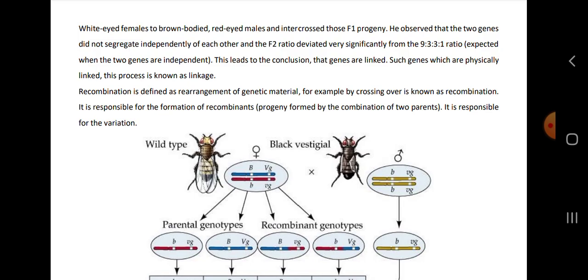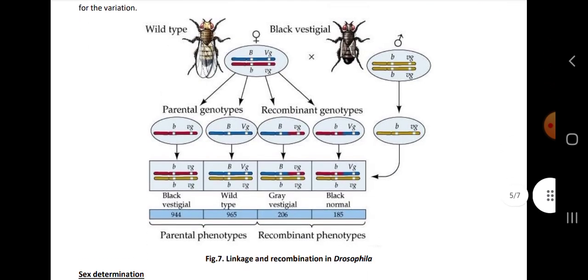This leads to the conclusion that genes are linked, and such genes which are physically linked, this process is known as linkage. Recombination is defined as the rearrangement of genetic material, for example by crossing over. It is responsible for formation of recombinants, that is progeny formed by a combination of two parents. It is responsible for variation.